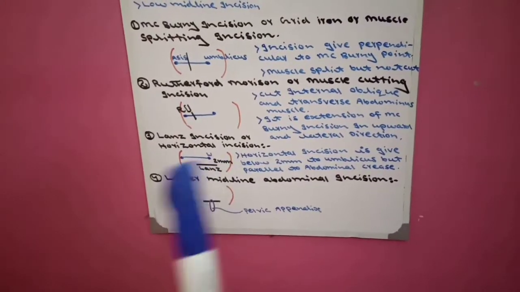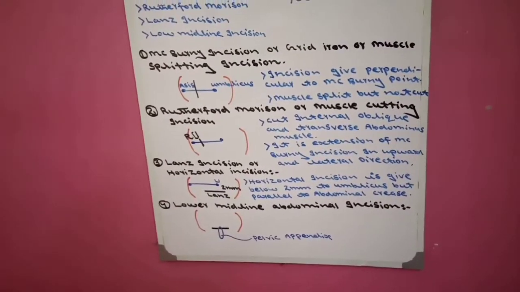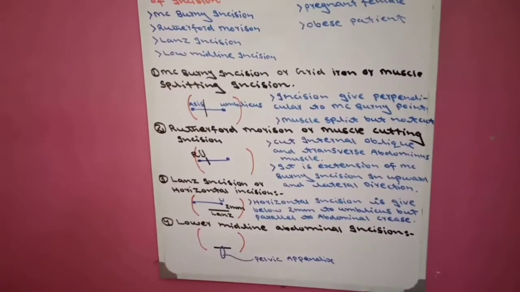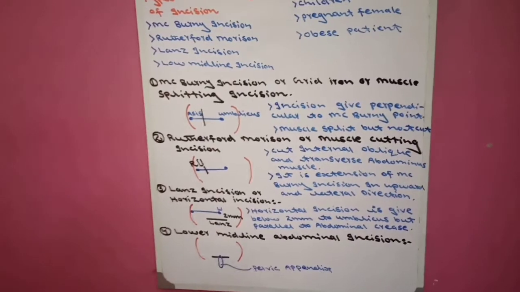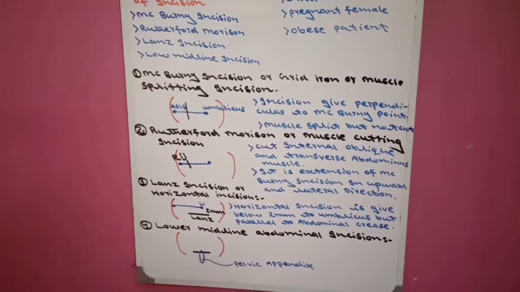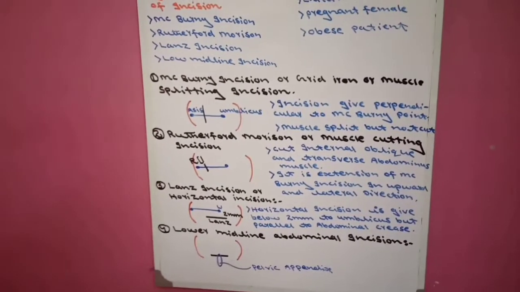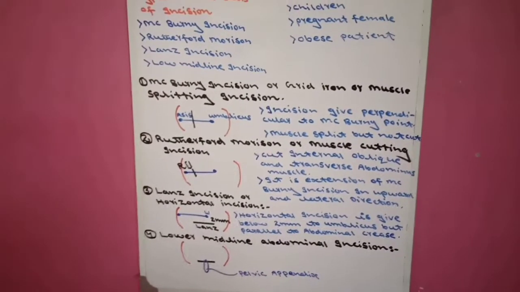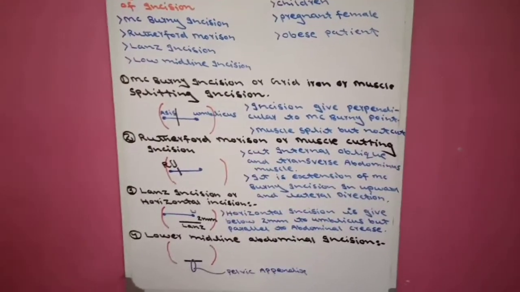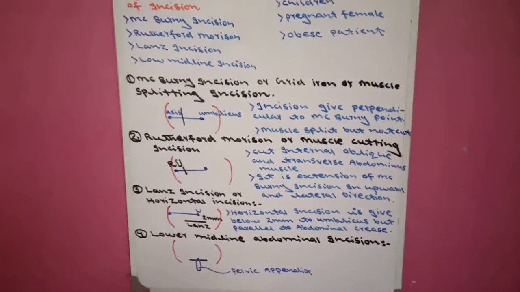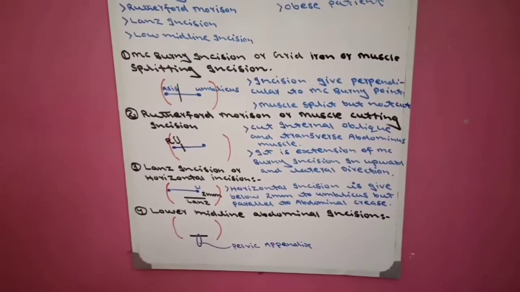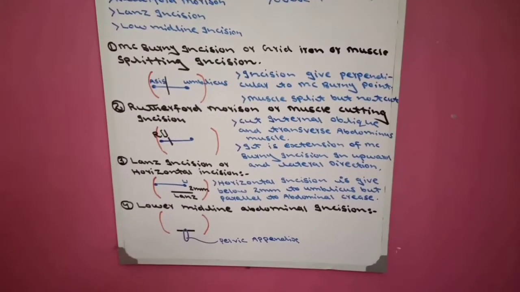Why parallel to the abdominal crease? Because it is indicated in females for aesthetic purposes. When we give the incision parallel to the abdominal crease, the incision will not show, and it will be good for the aesthetics of the female. Like if the female is a celebrity or a model, if we give a perpendicular incision, then this perpendicular incision will show.